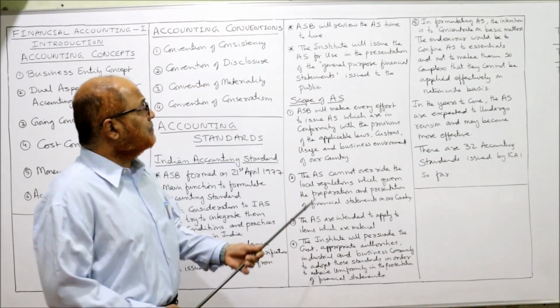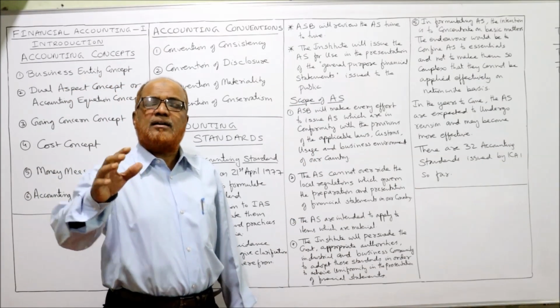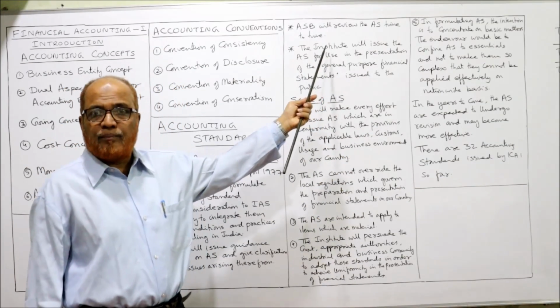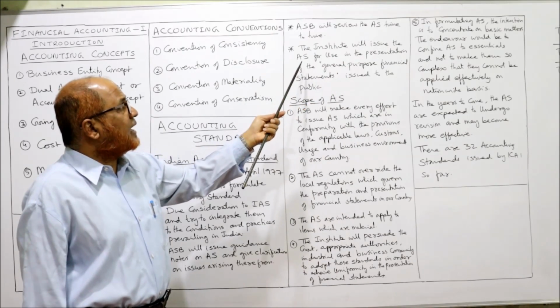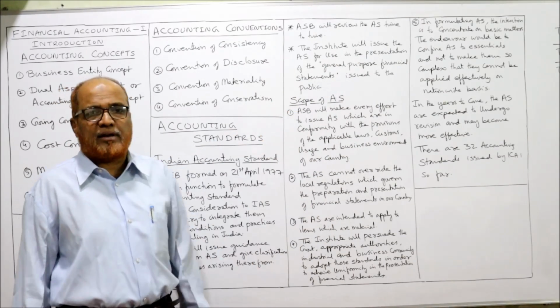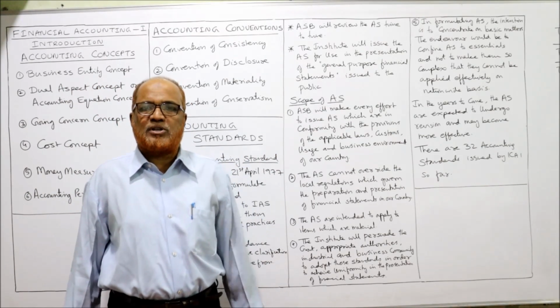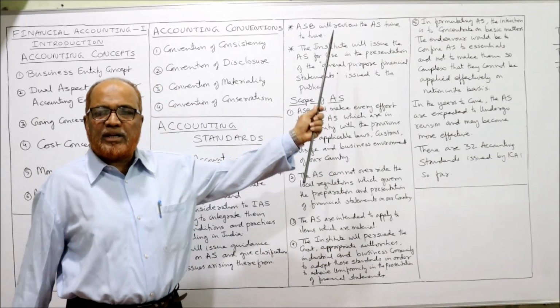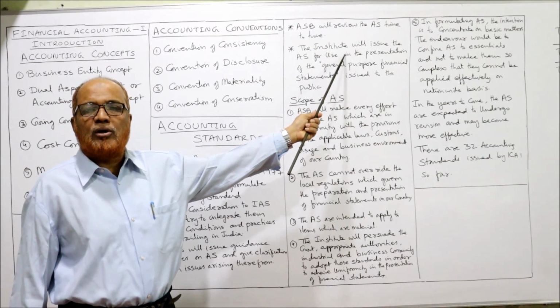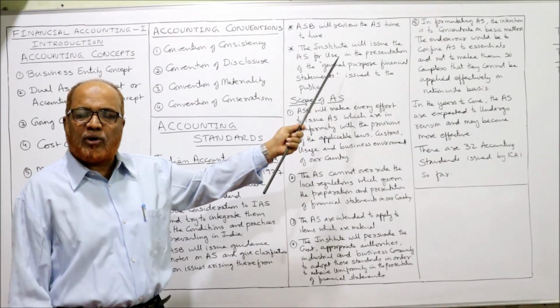ASB will make the clarification and review the accounting standard from time to time. Once it is made, it will be reviewed from time to time. Then the institute will issue the accounting standard for use in the presentation of general purpose financial statements issued to the public. Every organization will prepare general purpose financial statements, so this accounting standard will be issued for preparing them. This is a brief discussion about accounting standards.